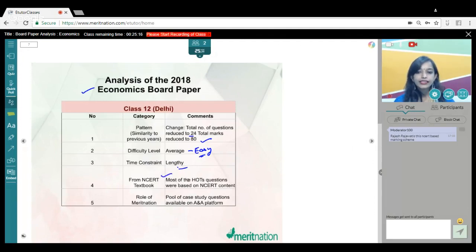Talking about the NCERT textbook, yes, most of the direct questions were based on NCERT content. And you would be delighted to know, guys, that more or less the answers to the direct questions were available on the Merit Nation's Ask and Answer platform. In fact, if you went through the 100 topmost questions which we delivered last week, I'm pretty sure you could have found a few of the answers from those 100 questions itself, because again, more or less the questions were theoretical.